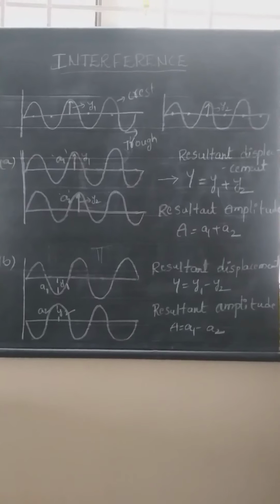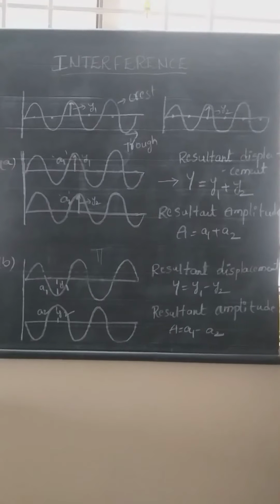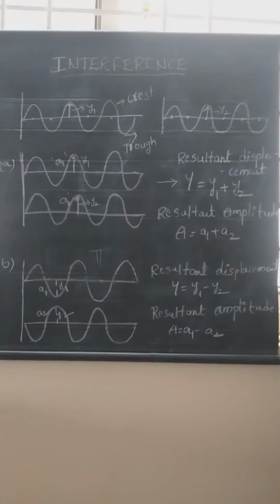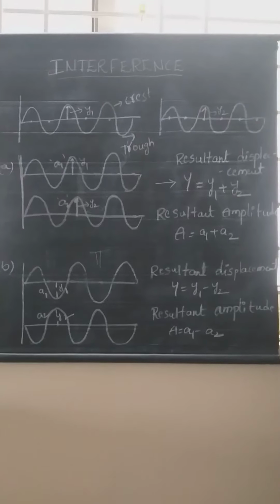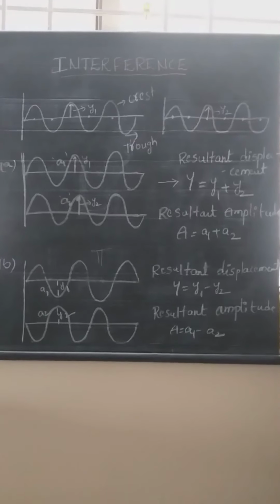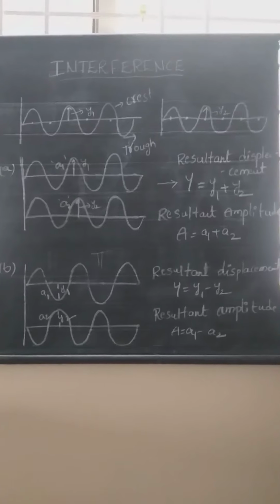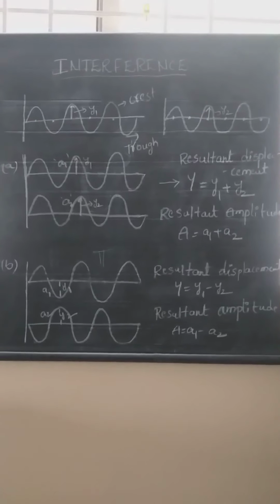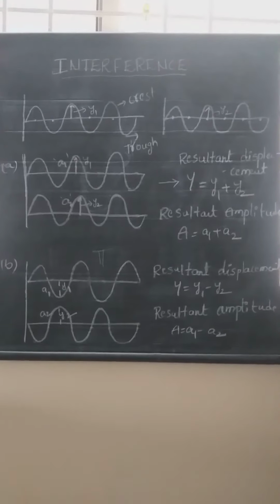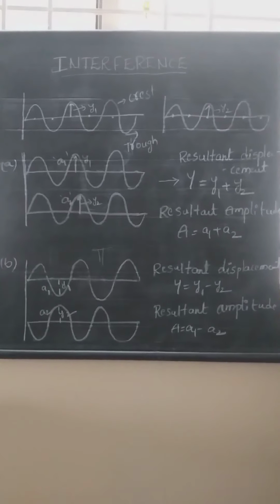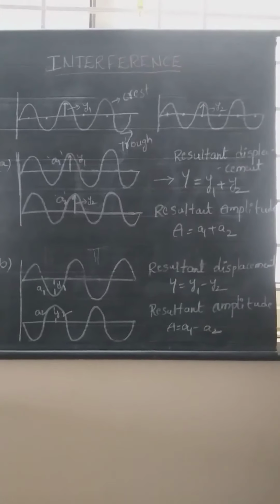What is the principle of superposition? Let us suppose two or more waves are propagating in a medium, and at any time they are overlapping. That is called the principle of superposition. The principle of superposition takes place in two different methods.